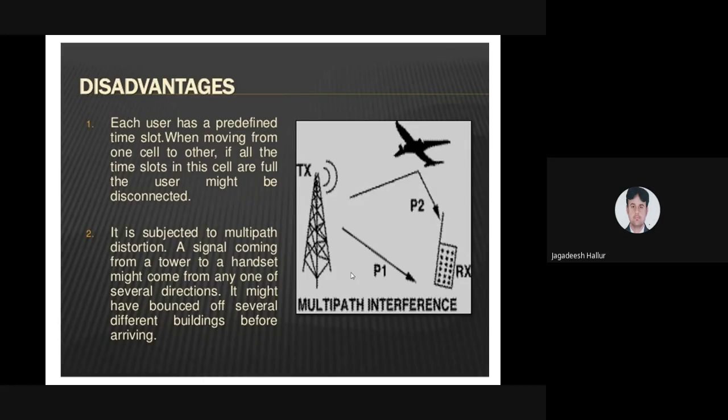So due to weather conditions, disturbance in the signal, or interference between two or more signals, the signal may get lost. It will bounce off several different buildings. If the buildings are very high, the signal will hit a particular building and get lost. So these are some of the disadvantages of TDMA.